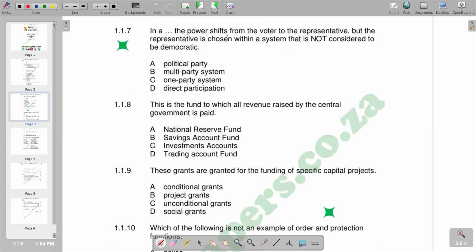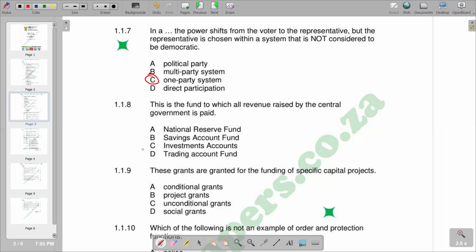In a dictatorship, power shifts from the voter to the representative, but the representative is chosen within a system that is not considered to be democratic. So according to the responses given, you'd see that the correct response is C, which is one-party system. So we have a one-party system.